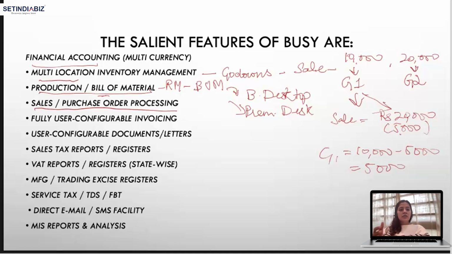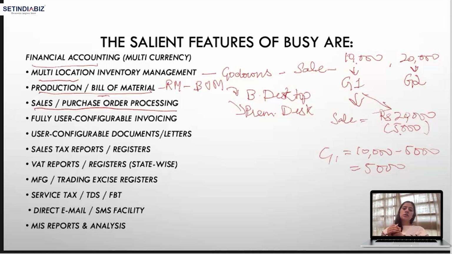So when sales require multiple steps, like issuing the quantity, and then getting the quoted price, sometimes we make quotations, and we try to sell at the lowest price as compared to the other sellers in the market, and then the quotation is approved, then a sample is sent. After the sample is approved, we send the main quantity. So this is sales order processing. It has multiple steps as we proceed towards the final sale, right? So Busy accounting software also accounts for this sales or purchase order processing.